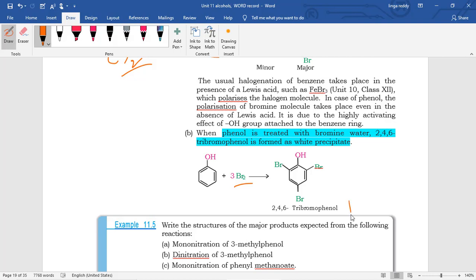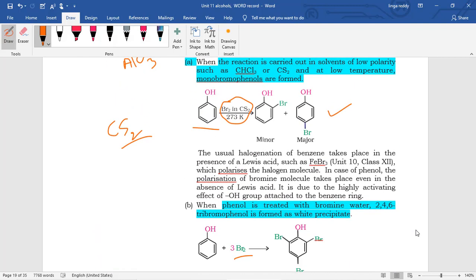It is a precipitate. So you can distinguish alcohol and phenol by this method. You can see once again, phenol reacts with bromine in the presence of CS2, giving ortho or para products.